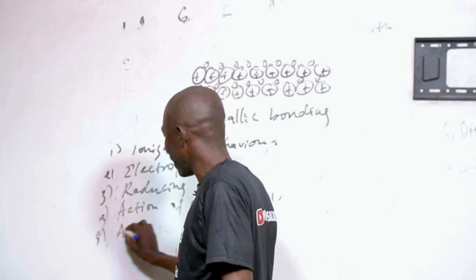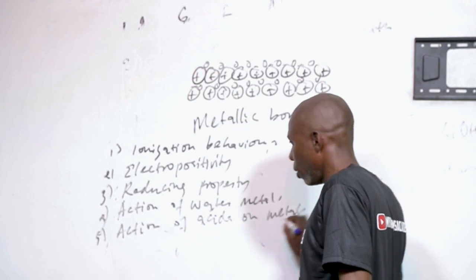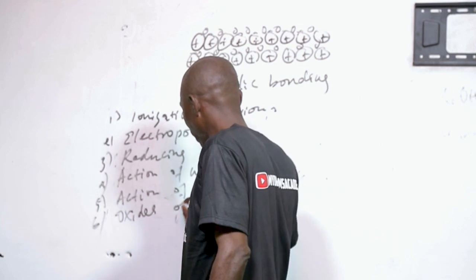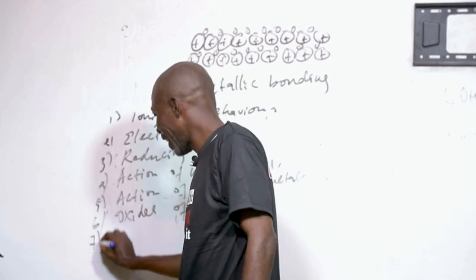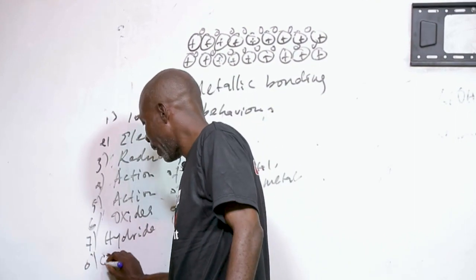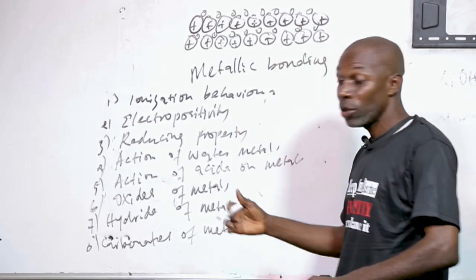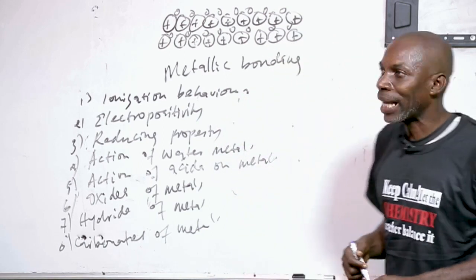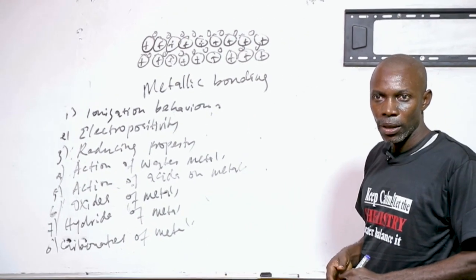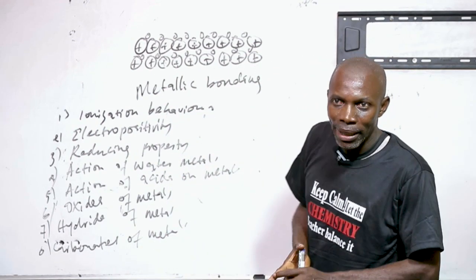We are going to discuss the action of acids on metals, the oxides of metals, the hydride of metals, the carbonates of metals, the nitrate of metals, the sulfate of metals, and other chemical reactions that metals can undergo. Okay?